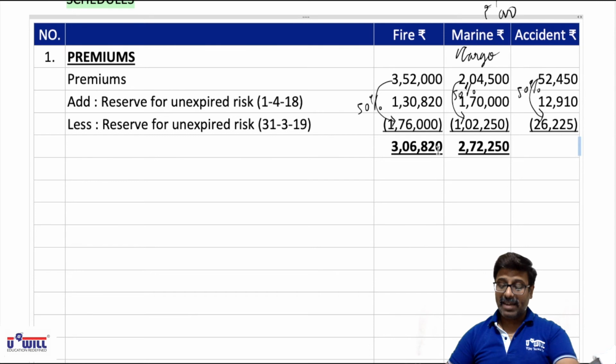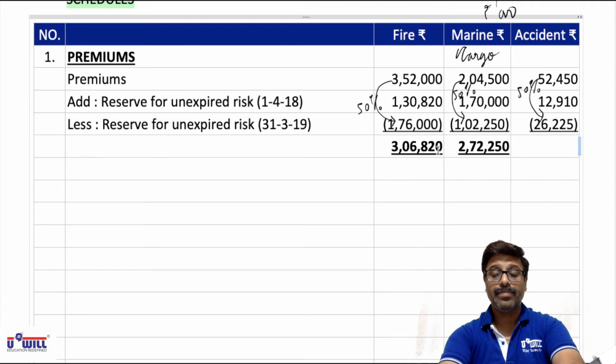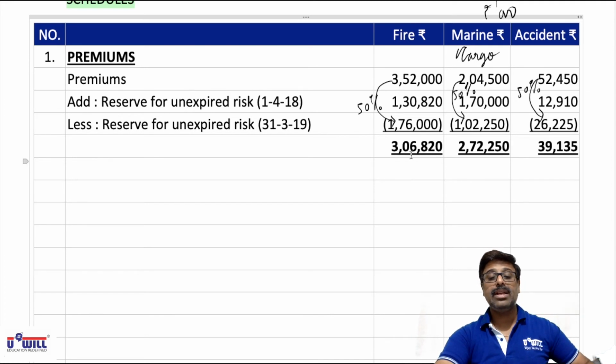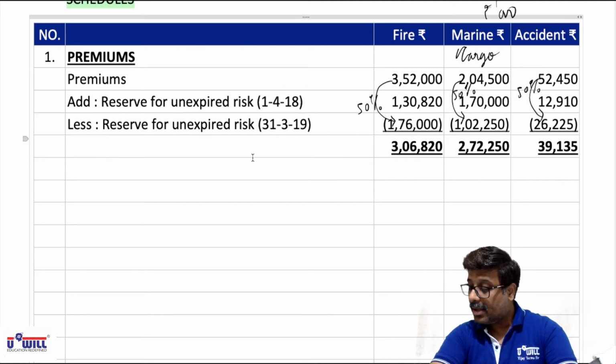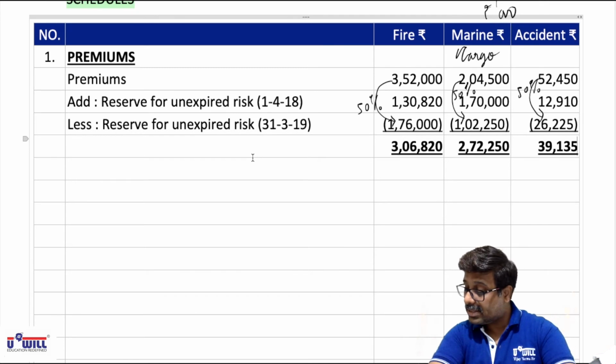And then same way 52450 plus 12910 minus 26225, that is 39135. So these amounts will come in revenue account. Okay, 306,820.